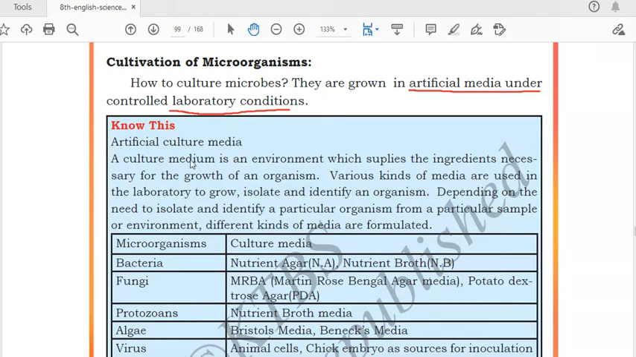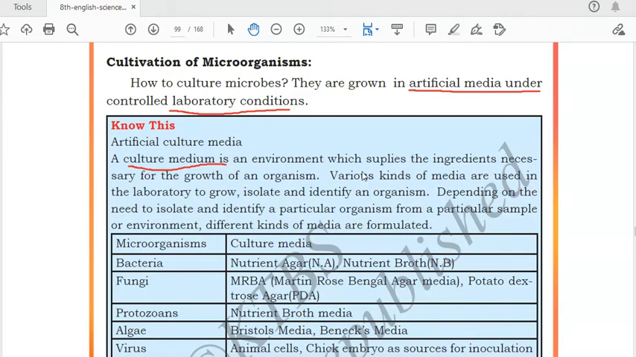Artificial culture media. How is the culture media prepared? A culture medium is an environment which supplies the ingredients necessary for the growth of an organism. So what is culture media? Artificial culture media is prepared by man, and in that all the necessary conditions are given to the microbe so that it will grow.